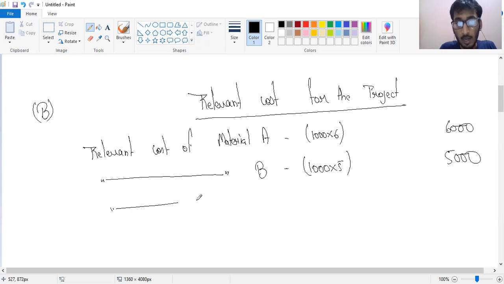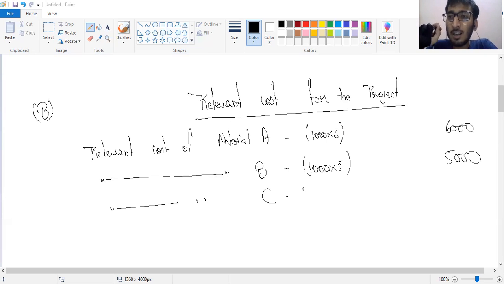Now, relevant cost of C. What is given regarding C? C is in stock and has no use. So we can simply use the 700 units of C available in my stock. What are you losing if you use the 700 units of C for the project?